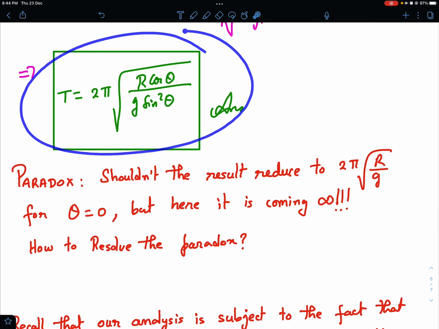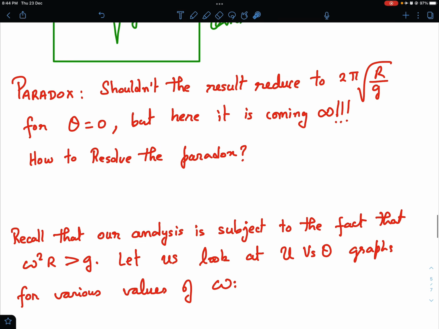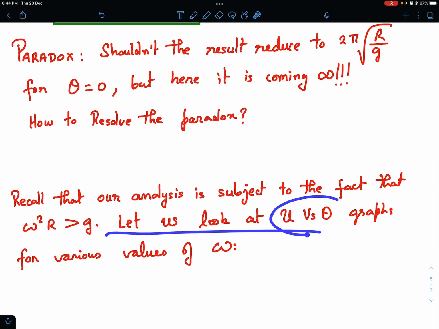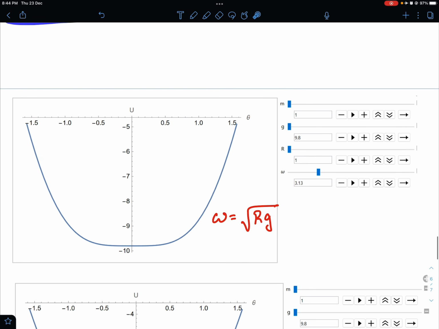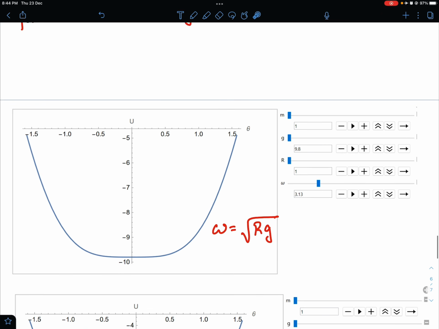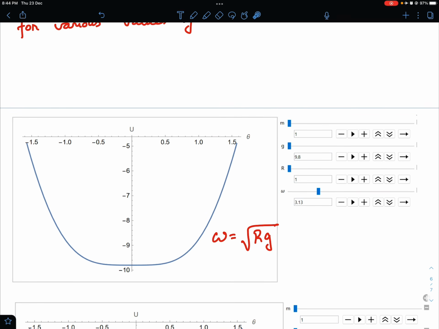Otherwise this formula has got no meaning. This formula has meaning only if omega square r is greater than g. So let us look at u versus theta graphs for various values of omega. So what I did, I have created a graph of u versus theta to study the effect of various values of omega. How does the u versus theta graph look like?